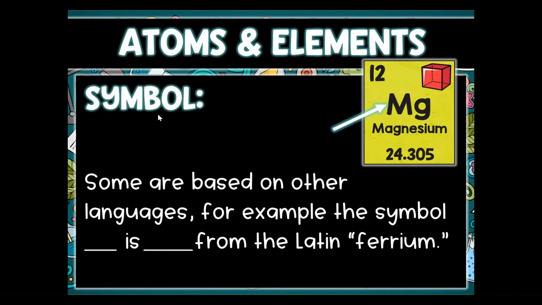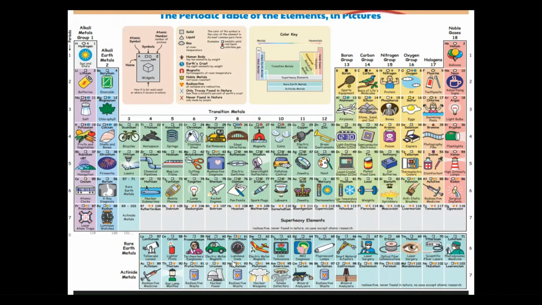A little bit more about atomic symbols. So some are based on other languages. For example, the symbol Fe is iron from the Latin ferrum. So different languages back in the day helped contribute to the establishment of the periodic table and its naming sequence. Here, Fe for iron is from the language origin of Latin.